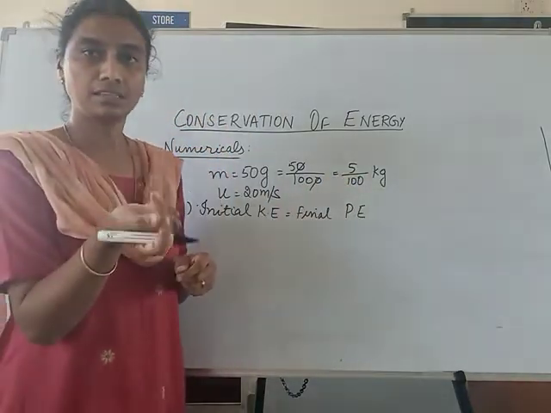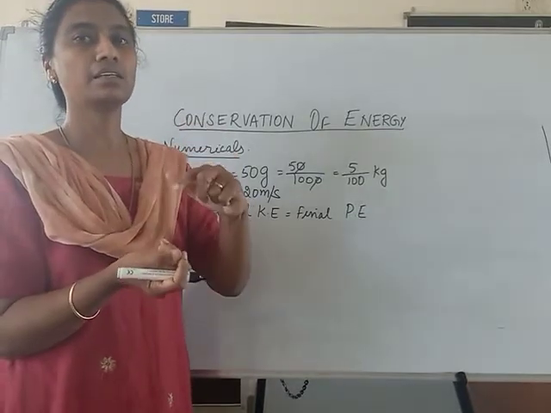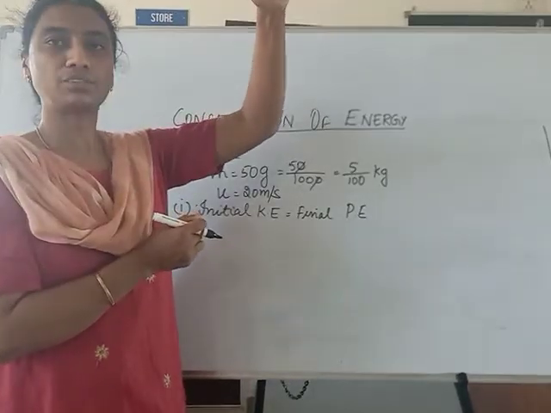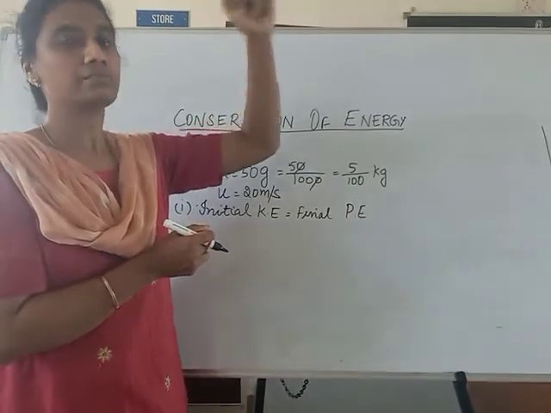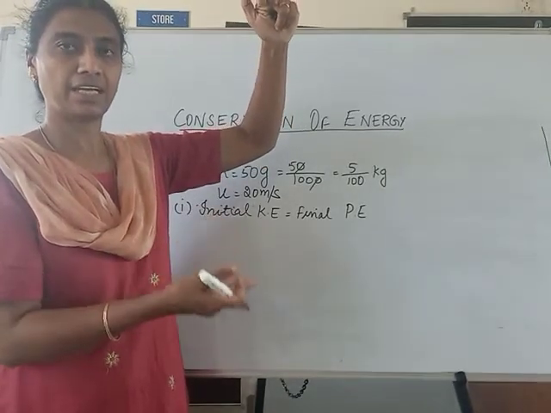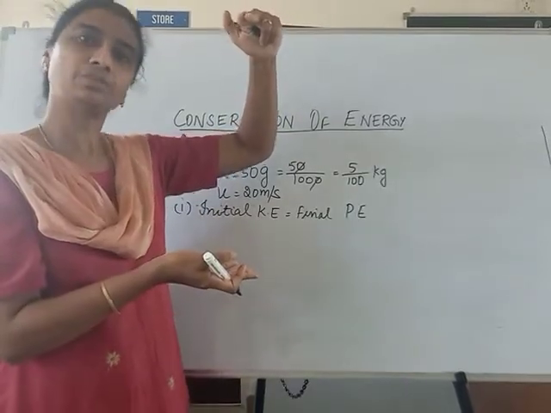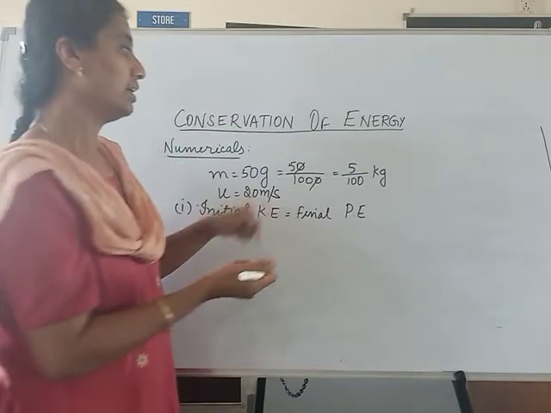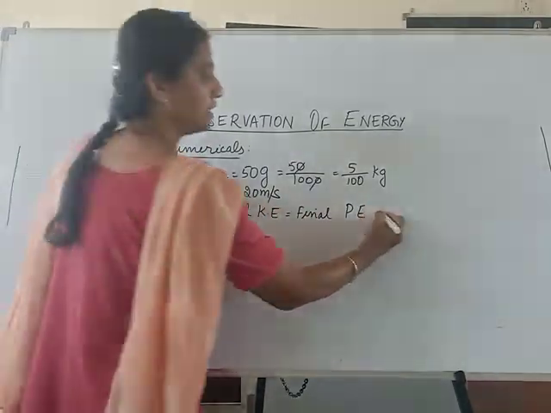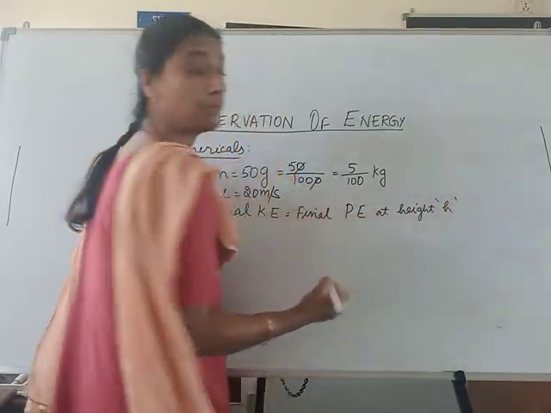At the top it will have potential energy, and whatever initial kinetic energy it had would have converted into potential energy at the top. In between it will have both kinetic and potential. So initial kinetic energy is equal to final potential energy at height h, that is the maximum height.